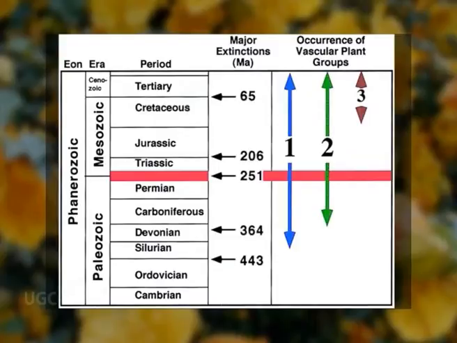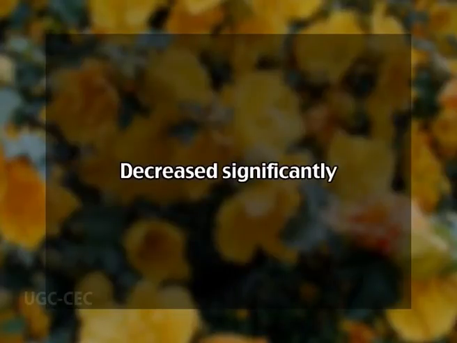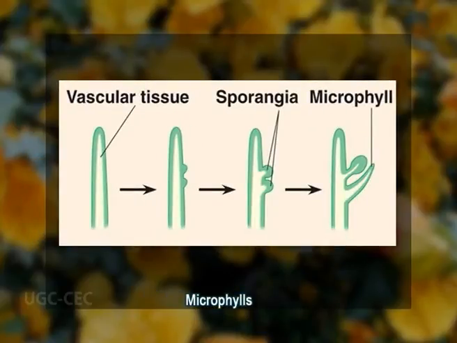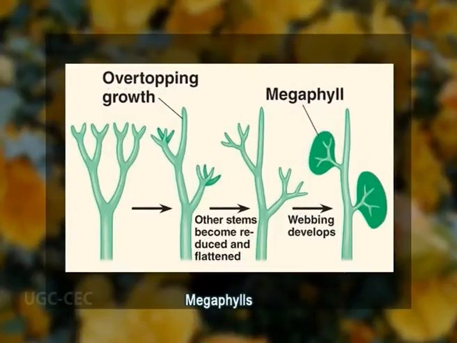Vascularized leaves first formed following the Devonian period, that's some 400 to 450 million years ago, when carbon dioxide concentration in the atmosphere decreased significantly. This occurred independently in two separate lineages of vascular plants, that's the microphylls and the megaphylls.